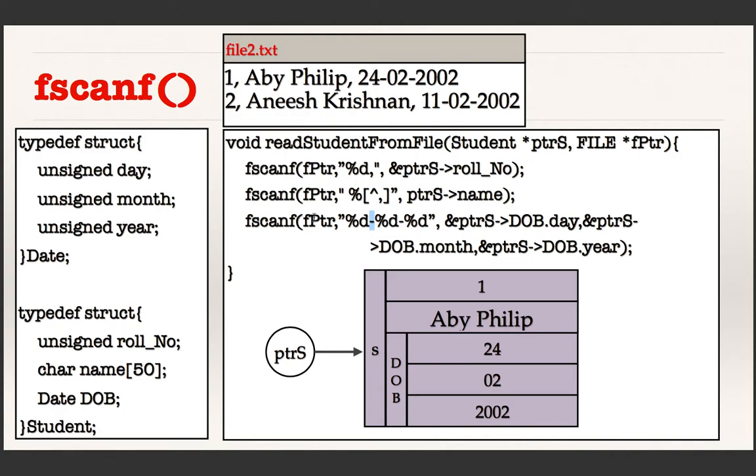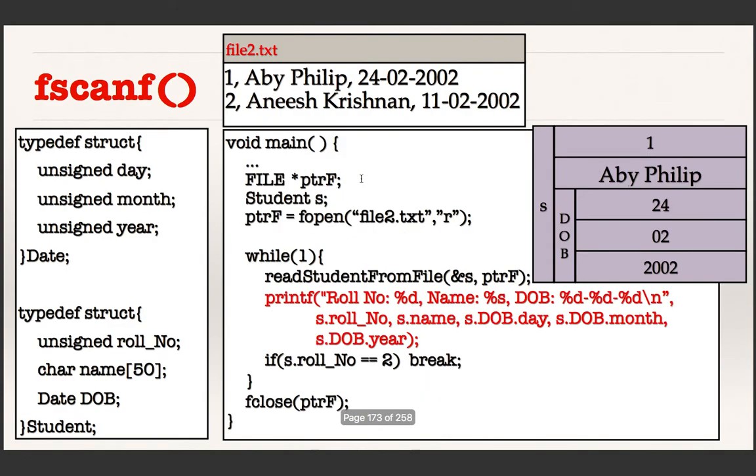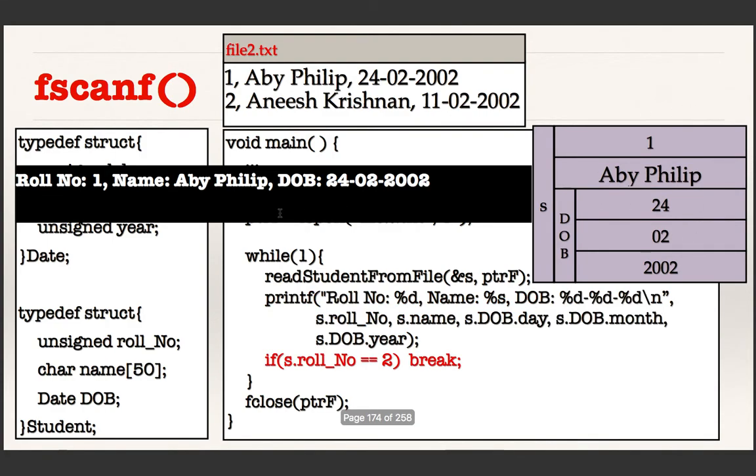So fscanf and scanf, the difference is that scanf is reading from the standard input device, the keyboard, and fscanf is used to read from the file. Otherwise, no difference. And the first argument is the pointer to the file. So it finished executing that function. It returns to the main function and the main function just prints this on the screen. Okay, so that's what it is doing.